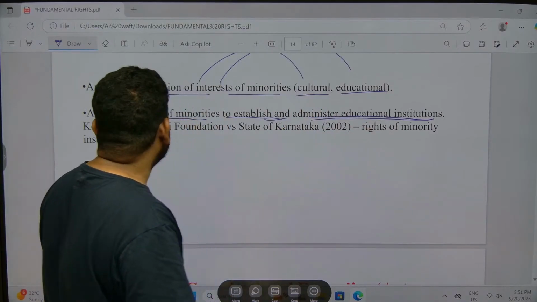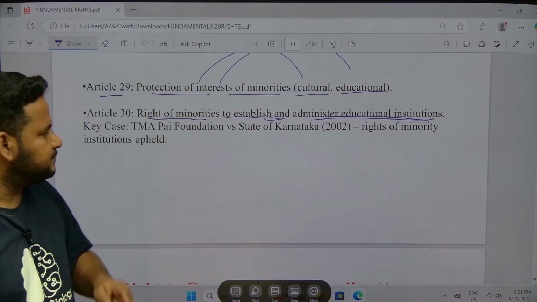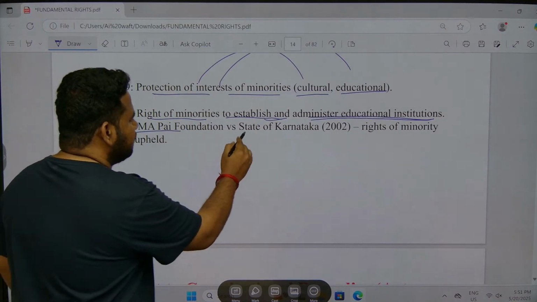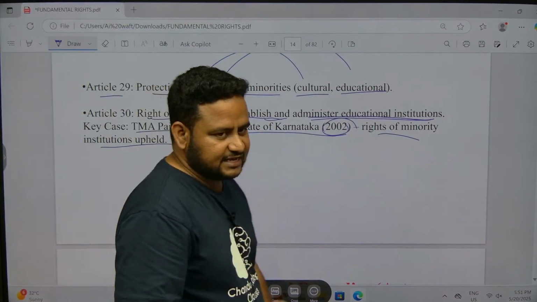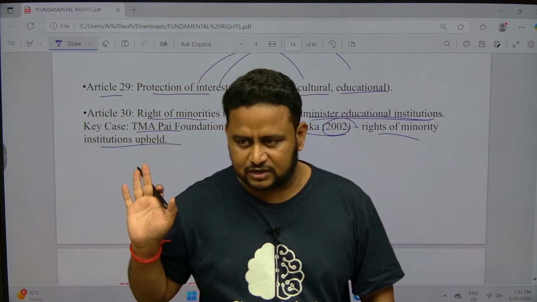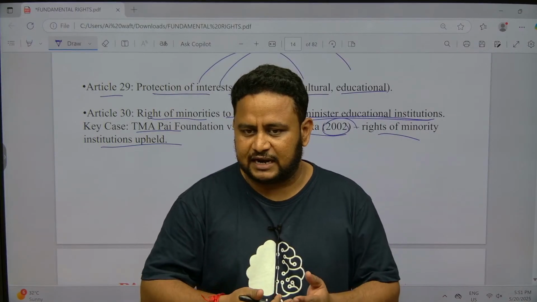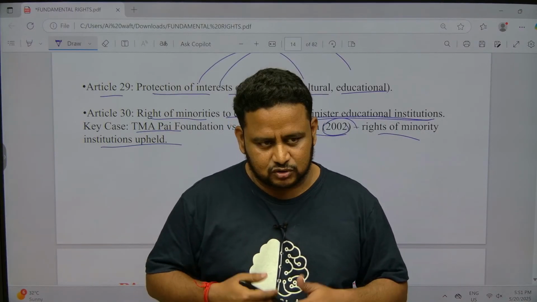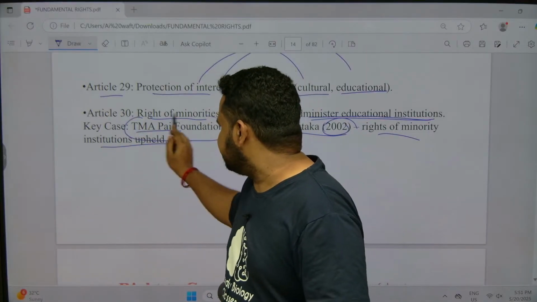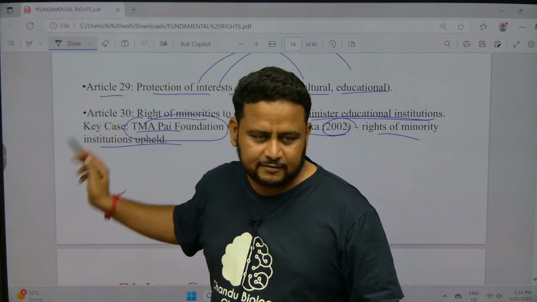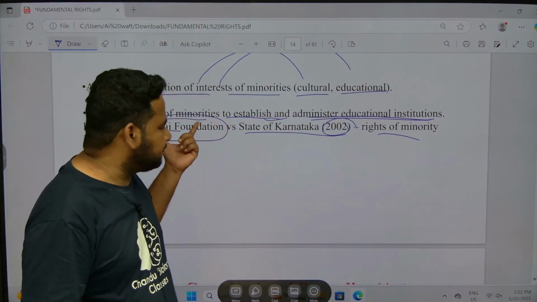Among this, under cultural and educational rights, you have to remember one important case: TMI Pai Foundation versus State of Karnataka, 2002, in which the rights of minority institutions were upheld. TMI Pai Foundation is a minority institution. The state government of Karnataka tried to intervene and violate their fundamental rights, so they went to the Supreme Court. The Supreme Court upheld the case in favor of this minority institution, and the right of the minority was upheld. This person is from Mangalore.